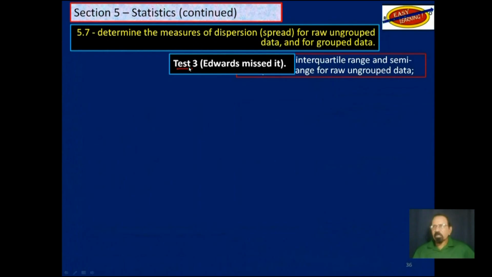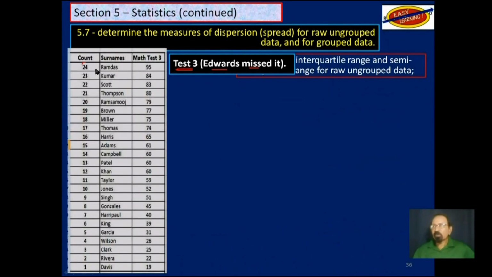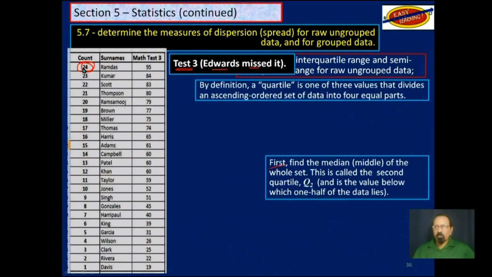Now, let's consider test 3. And this time, Edwards missed it. So the student who got the highest was not there. So now we have 24 students. Firstly, we'll find the median, which is Q2, the second quartile. But since we have 24 students, we don't have a particular middle number. It is between the 12th and the 13th. In this case, those two numbers are the same, so the median is easy to find. You add the two numbers, divide by 2, and you still get 60.